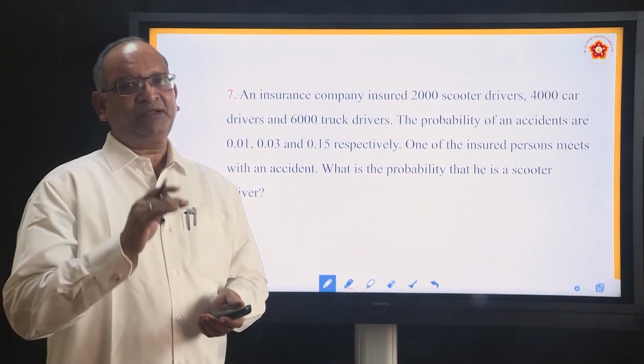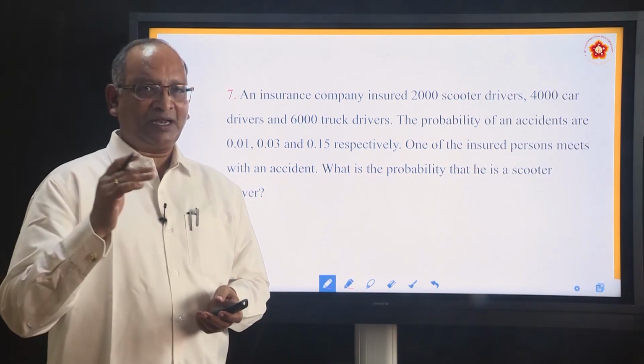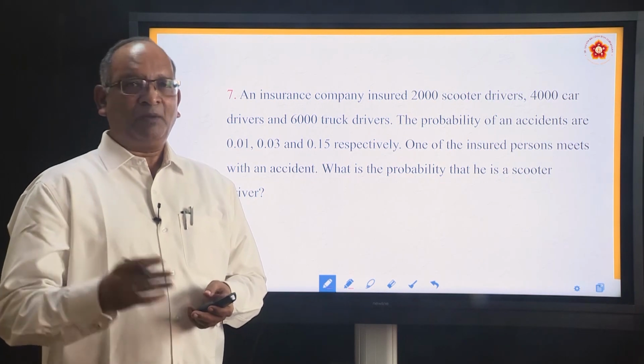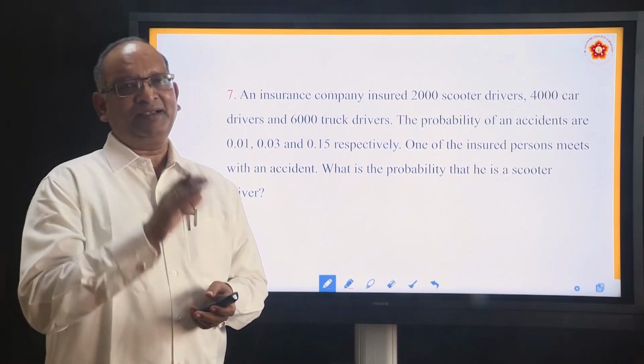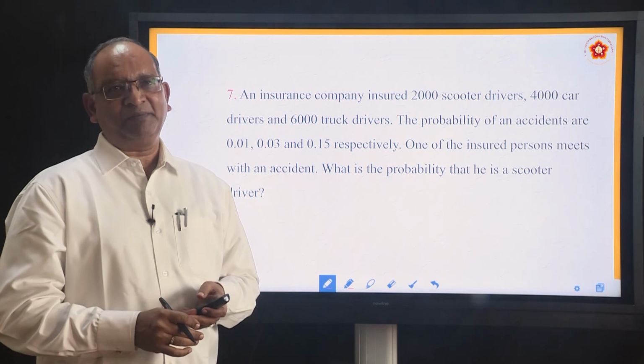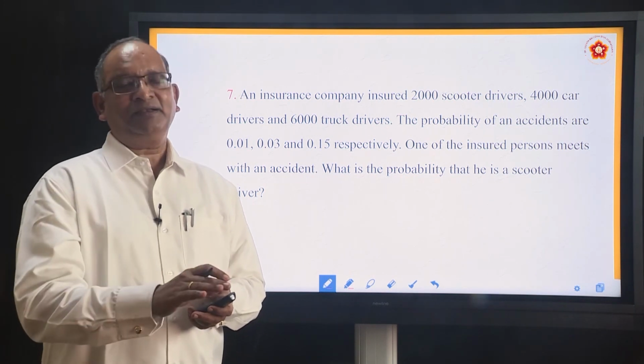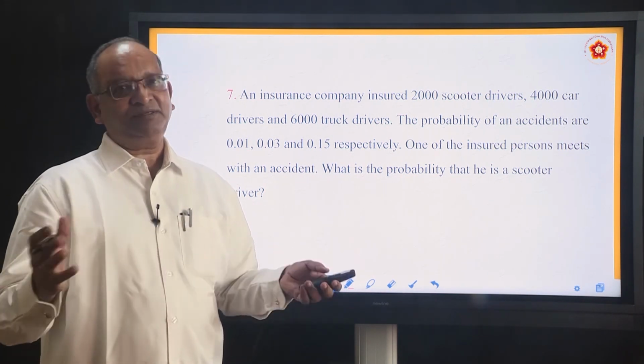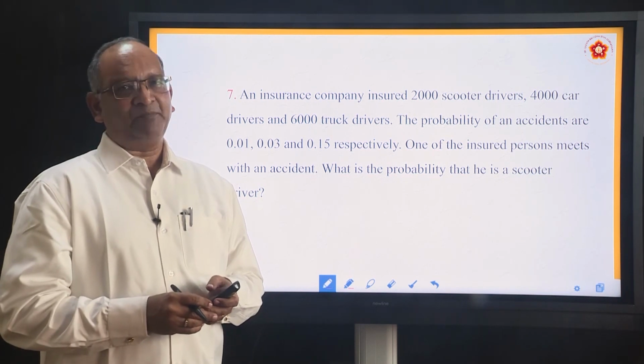Please try understanding what is Bayes' theorem. Also understand the formula. Before understanding that, go back and learn what is the theorem of total probability. Before that, you learn what is a partition of a sample space.